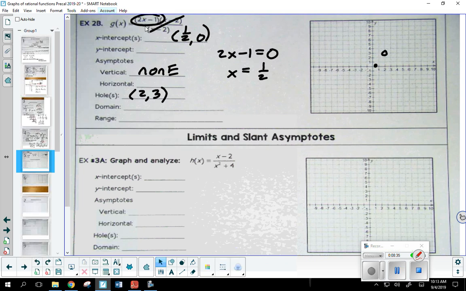Now, normally, the shortcut for the y-intercepts is to divide the constants. But here, it's just a linear function. If I give you 2x minus 1, what's the y-intercept?